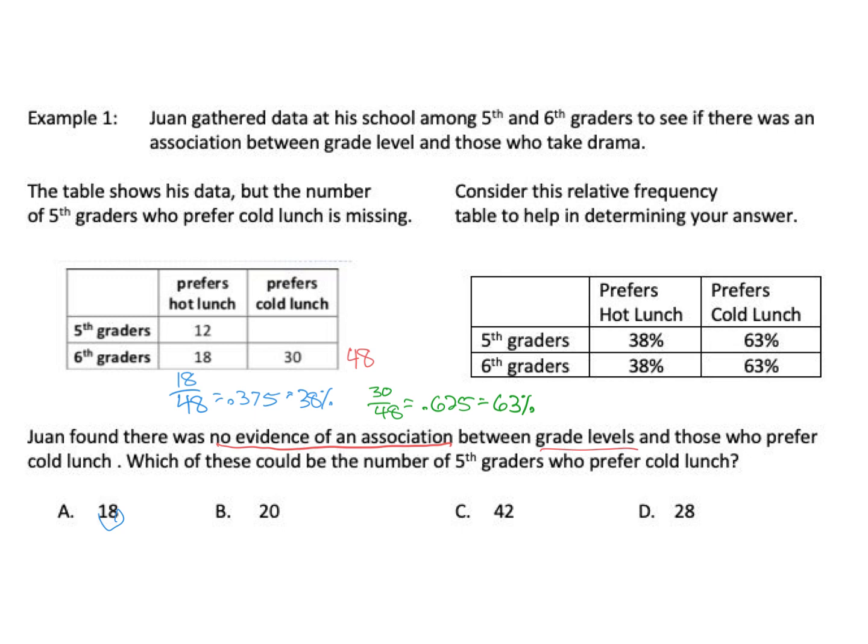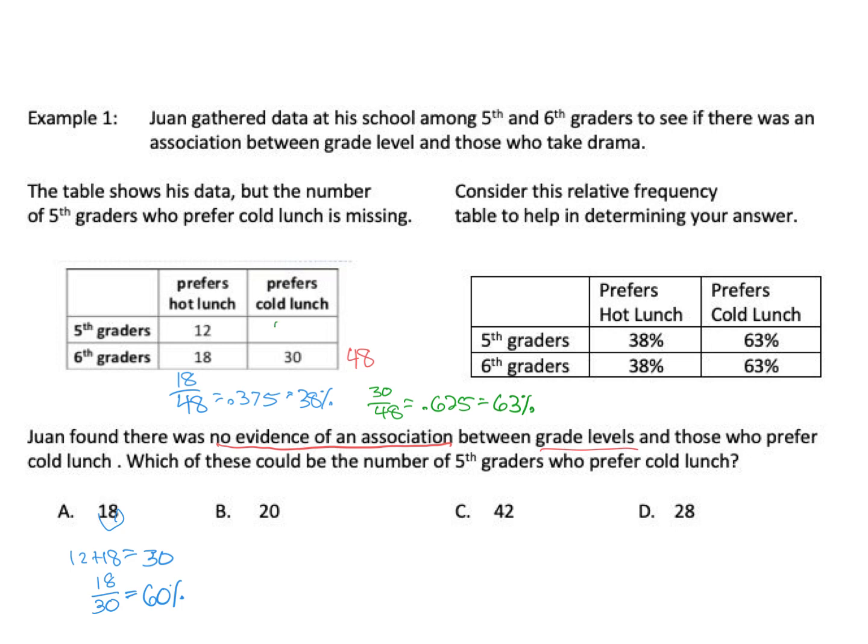So if I put 18 in here, right, I would do 12 plus 18. 12 plus 18 is 30. And if I do 18 divided by 30, is that going to give me my 63%? 18 divided by 30. No, they gave me 60%. All right, so that doesn't work. Let's try a different one.